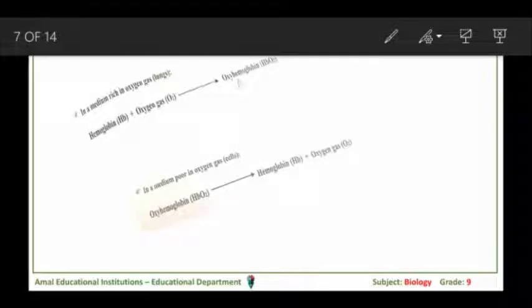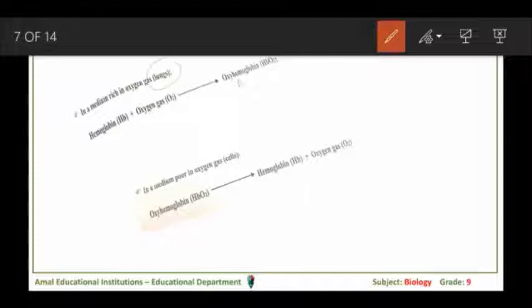Now, in a medium rich in oxygen, hemoglobin binds to oxygen gas and it becomes oxyhemoglobin. In a medium poor in oxygen, at the level of cells, oxyhemoglobin is dissociated again, where hemoglobin is set free and oxygen is released to the cells. What do we mean by these words?